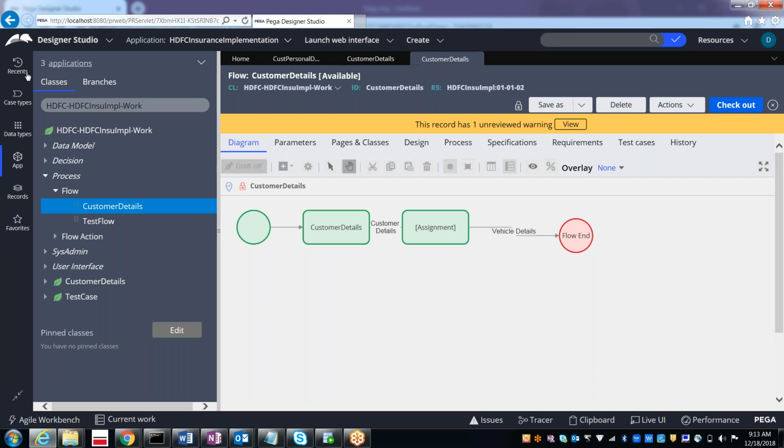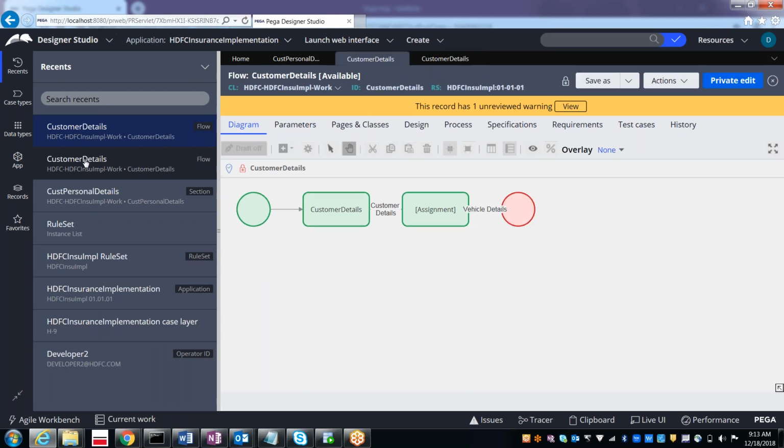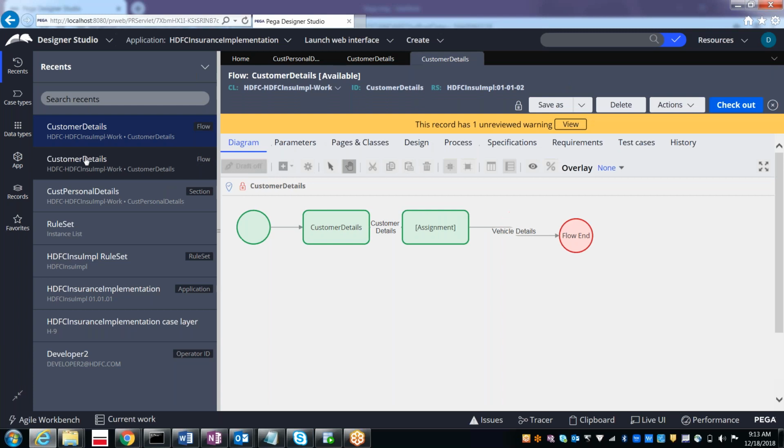In the recents, previously I had selected the 010101 version, I opened it. That is the reason why, if you now select 010102, it will open that. So in the recents, you should be very careful which version of the rule you are opening.